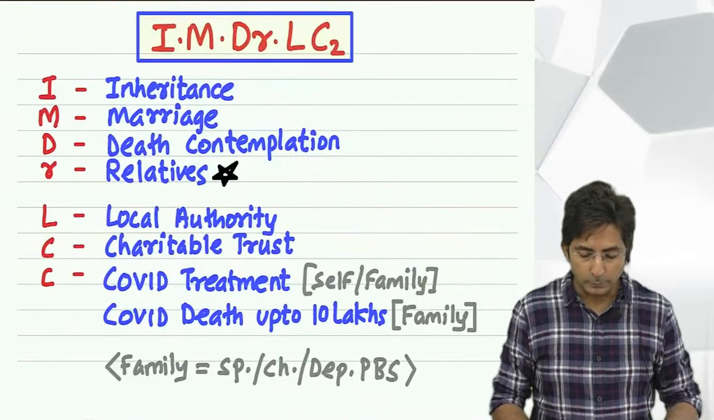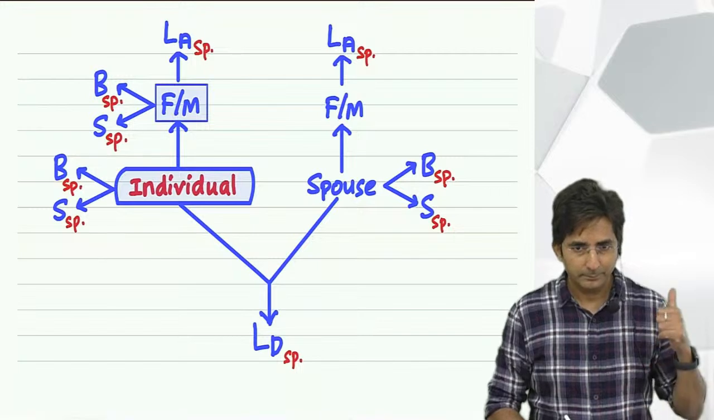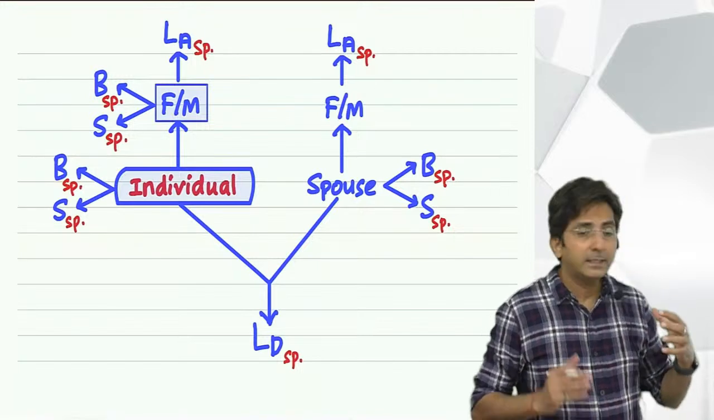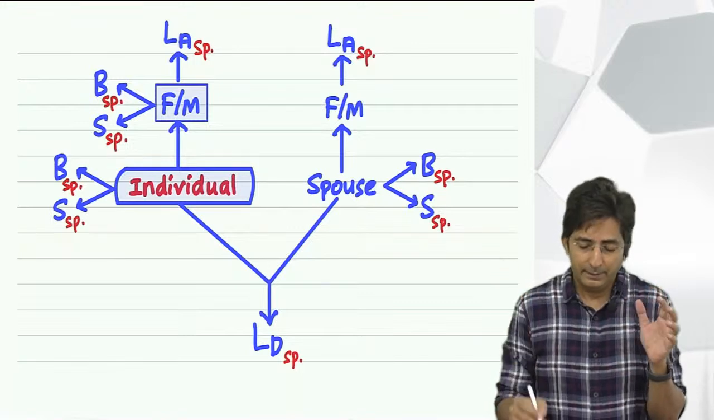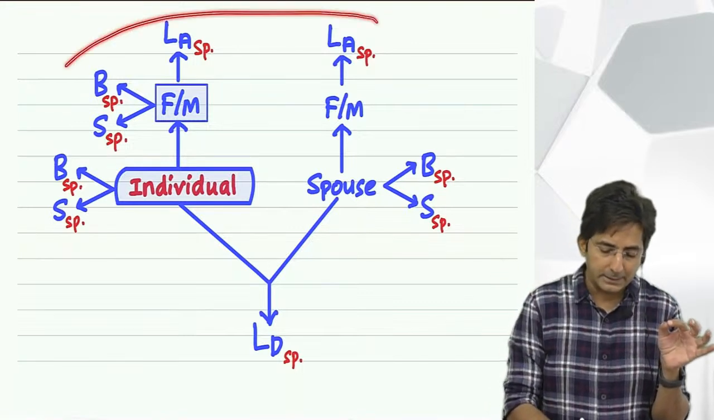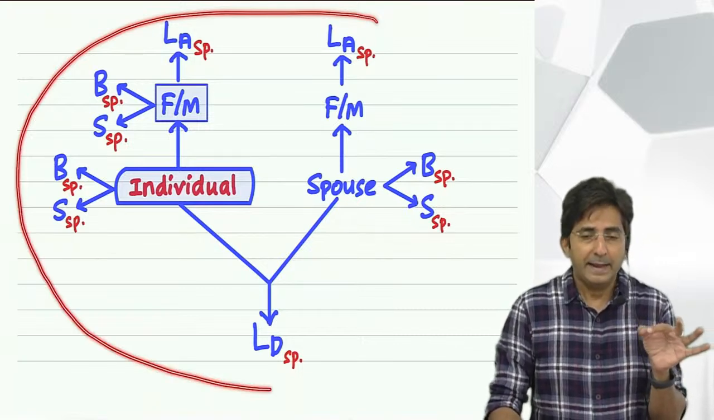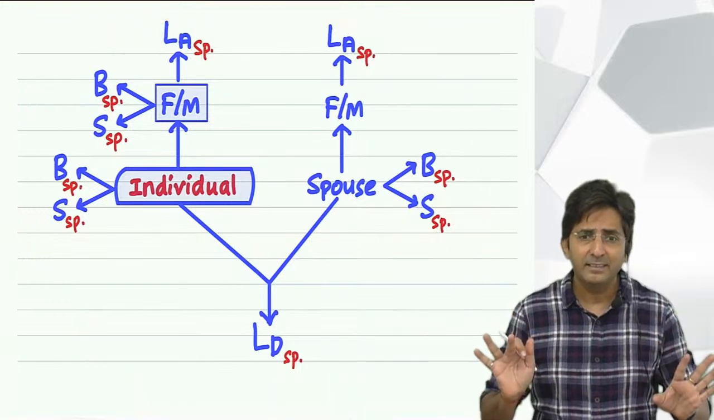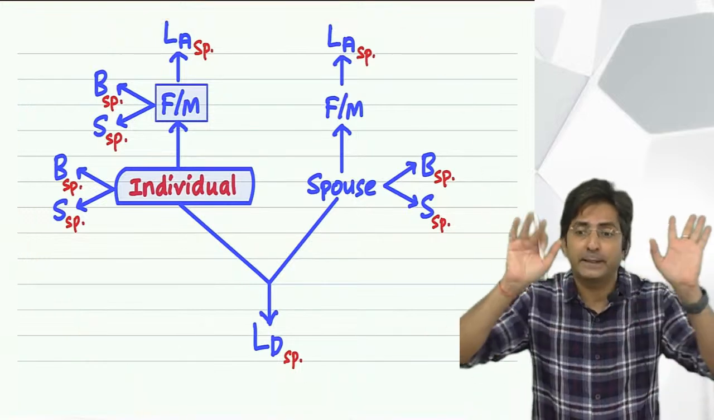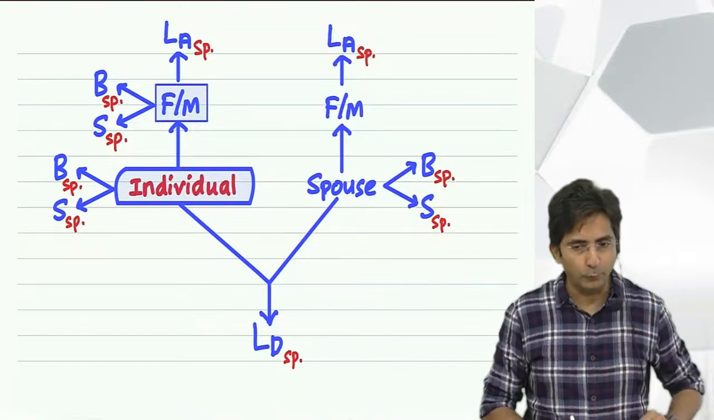Relatives. Now, relatives means what? See, there is a tree over here. Can you see one tree? Yes, this is a family tree. Anyone who is sitting in this tree is your relative. And if you get a gift from these people, take it. It will be tax free. So relative means what? Now, can you guess the full form of what I have written?